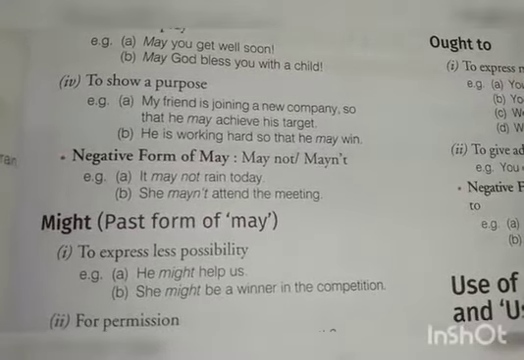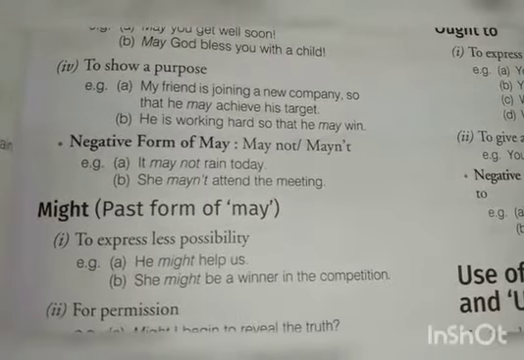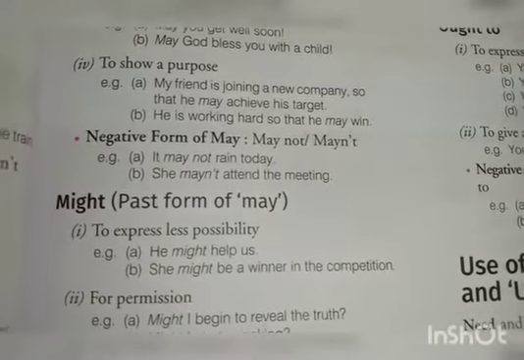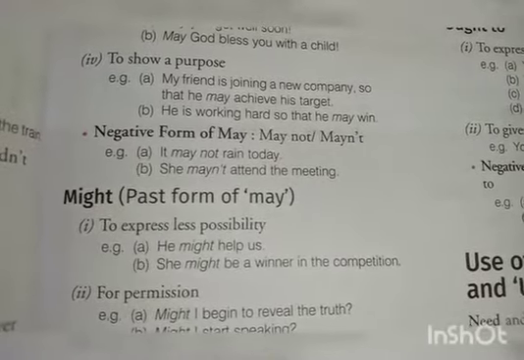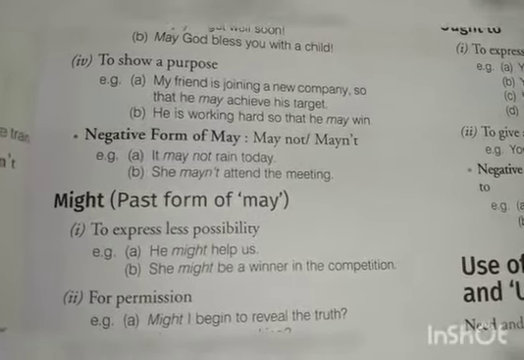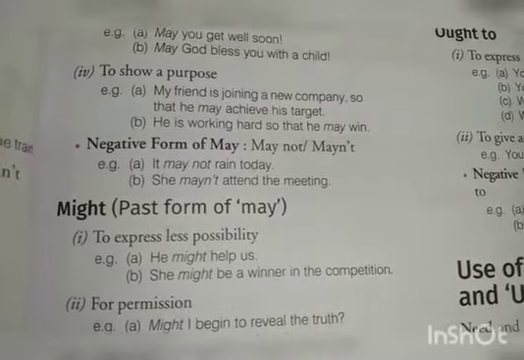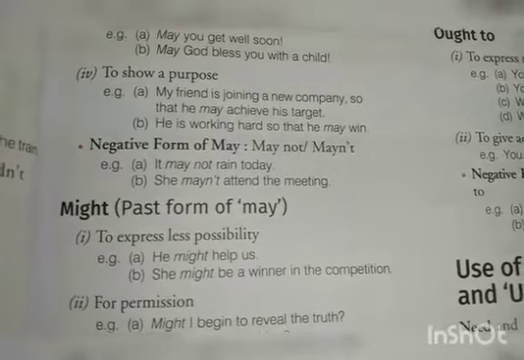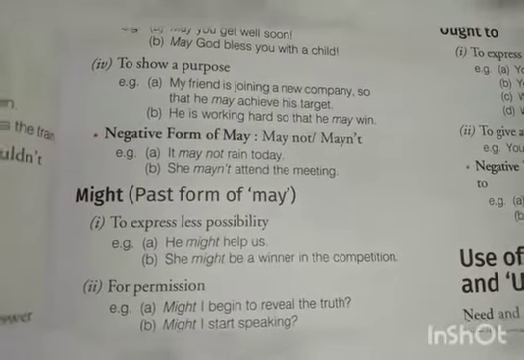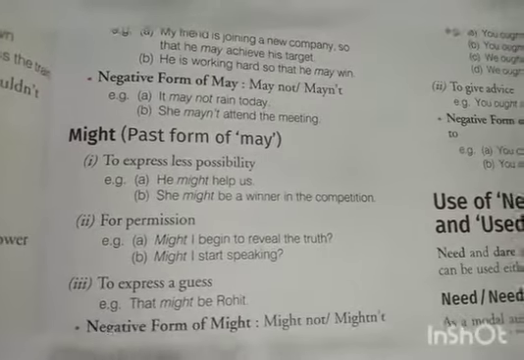Now, negative form of may. It may not rain today. According to the situation of the weather we are seeing, it may not rain today. She may not attend the meeting. Now, here is a contraction of may not, that is mayn't.